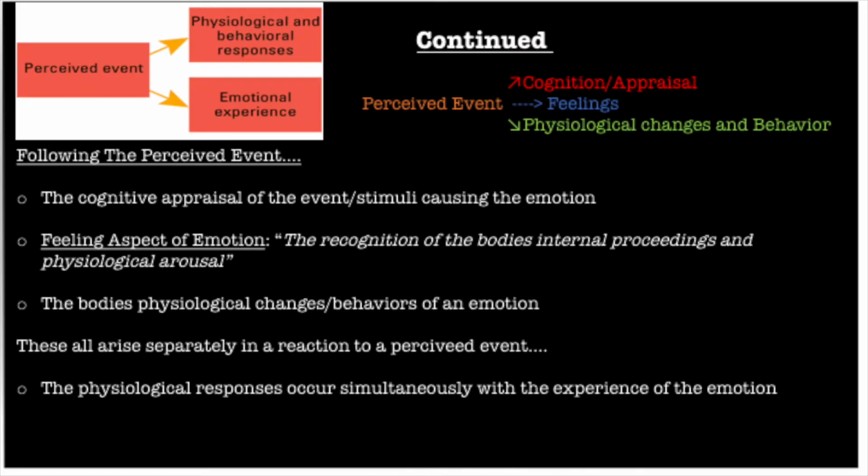So, following the perceived event, the individual develops a cognitive appraisal of this event, which causes their emotion. They also experience a feeling aspect, which is recognizing your body's physiological arousal. They also experience the physiological changes, which could be increased heart rate and blood pressure, and behaviors of an emotion, which could be showing the facial expression or posture, and how all these arise separately in reaction to an event. The physiological responses occur simultaneously with this experience of emotion. They don't cause one another, one does not occur first, and one does not inform the other.